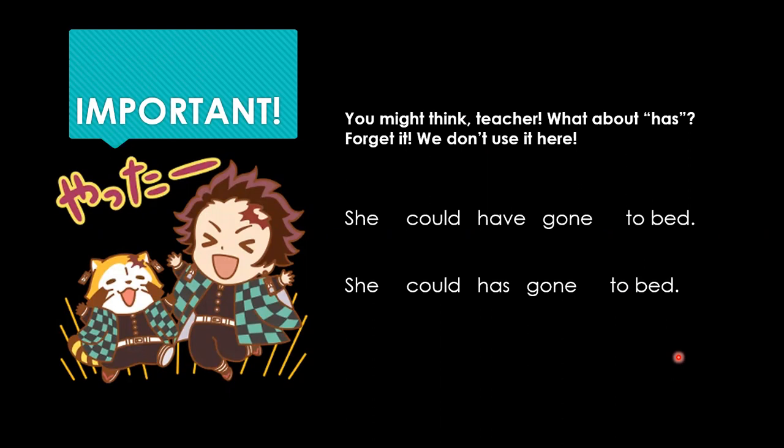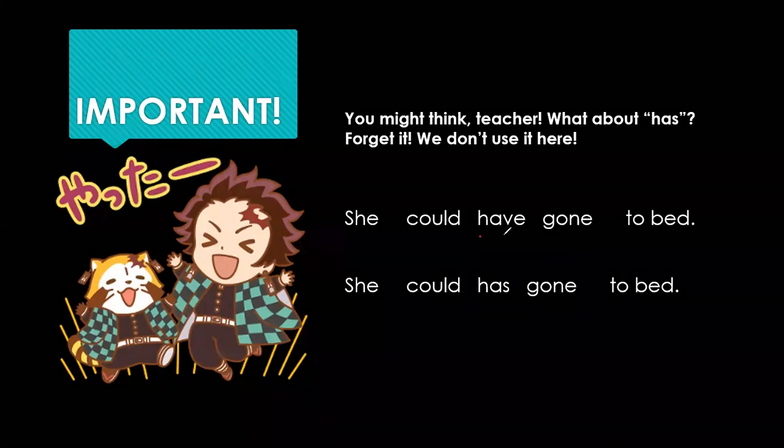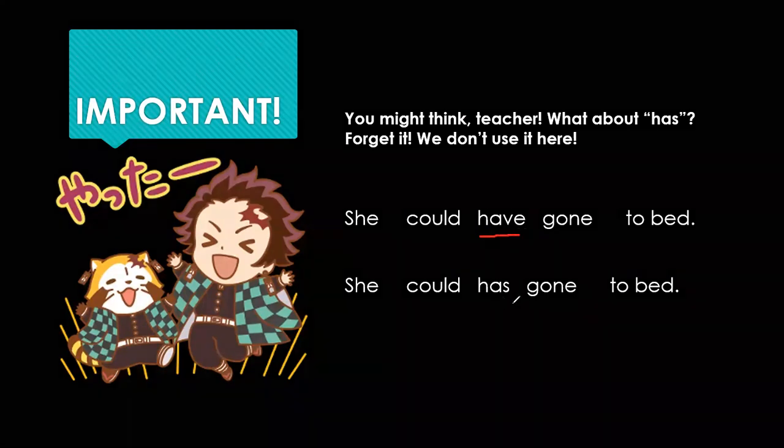Some people might be wondering, teacher, while we're using the verb have, do we use has? Because you guys just came from seeing present perfect and you might be wondering, well, don't I usually say she has gone to Disneyland 6 times? She has hiked the mountains of the Everest.